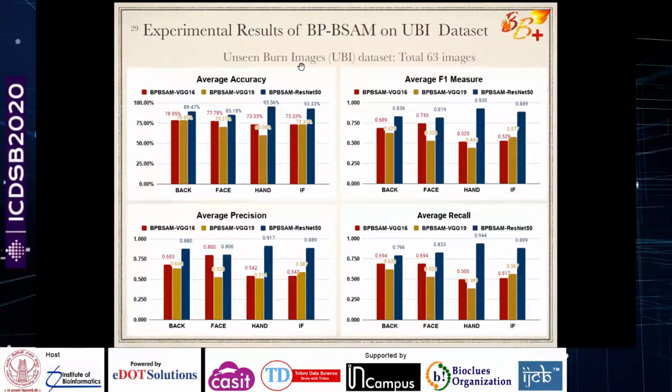We also prepared another data set that we collected later. We purchased some images from iStock, that's a website. It cost quite a bit of money, but finally we procured some images and tested the performance of our model against this additional set of images. And there also we consistently observed that the BSAM model with ResNet 50 is performing the best given the different measures.